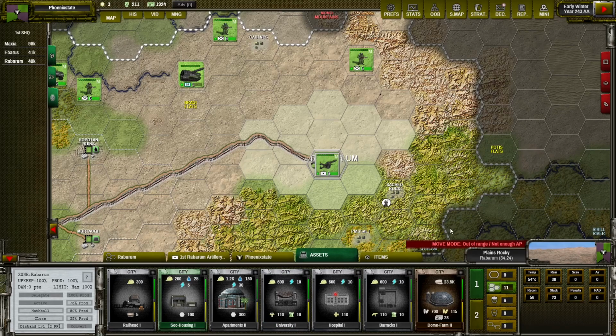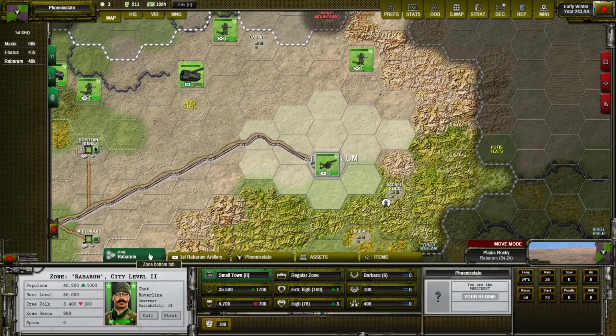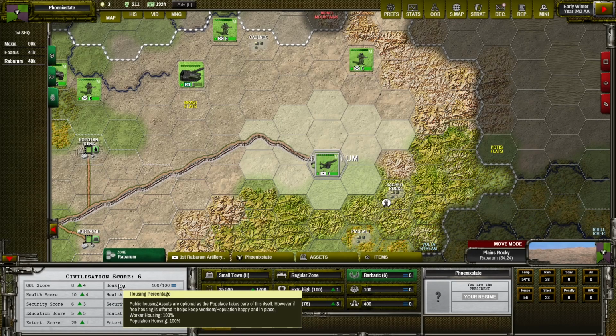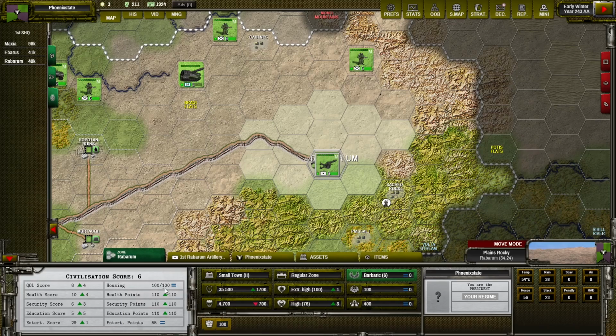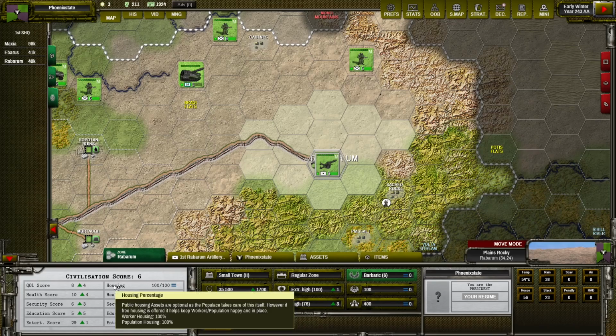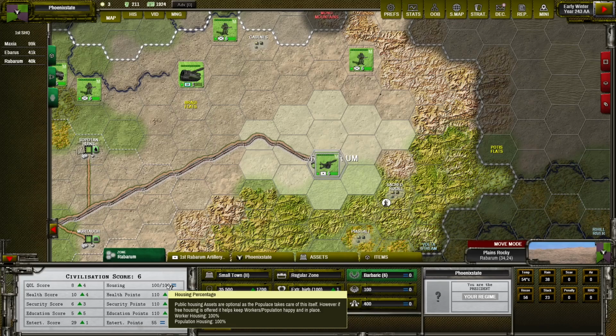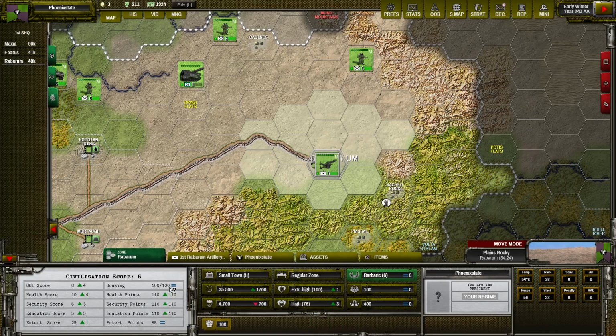Now let's talk about housing. So it's a quite new mechanic in Shadow Empire, visible here. Before, here was an empty box, but now we have housing, and it's split into two numbers. The first one is for workers and the second one is for your population, and it's simply telling us how many public houses are built for workers or for population.